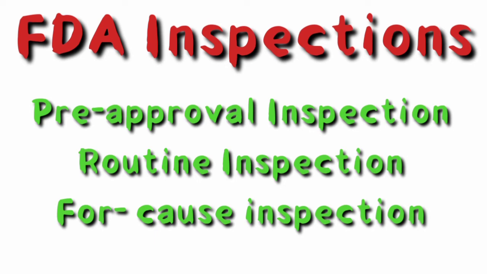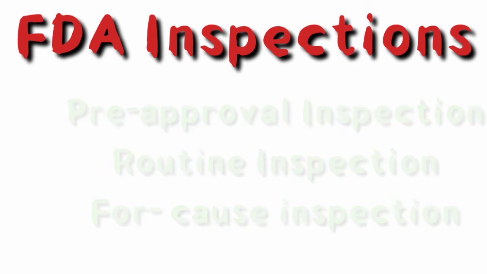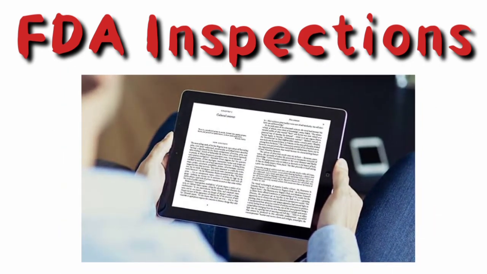FDA's inspections. The Food and Drug Administration conducts several types of inspections to help protect consumers from unsafe products. These include pre-approval inspection, which is conducted after a company submits an application to the Food and Drug Administration to market a new product. Routine inspection of a regulated facility. For cause inspection, which is generally conducted to investigate a specific problem that has come to the FDA's attention. FDA makes available to the public certain frequently requested records of inspections in an electronic reading room.